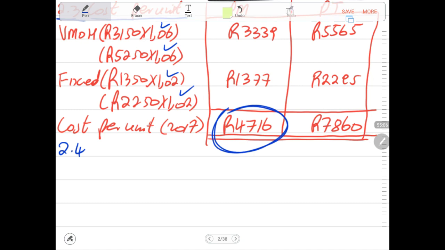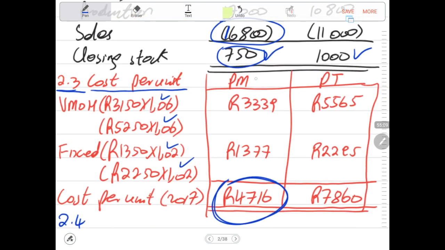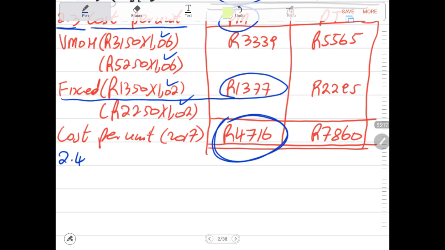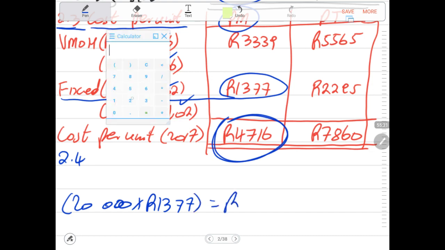So now we know that we are focusing only on the mobile cell phone, and the fixed overhead rate for 2017 was 1,377, and it's based on the normal annual manufacturing capacity. So now we need to say 20,000 multiplied by 1,377, and we see how much we get. We say 20,000 was our annual normal capacity times 1,377. This gives us 27,540,000.